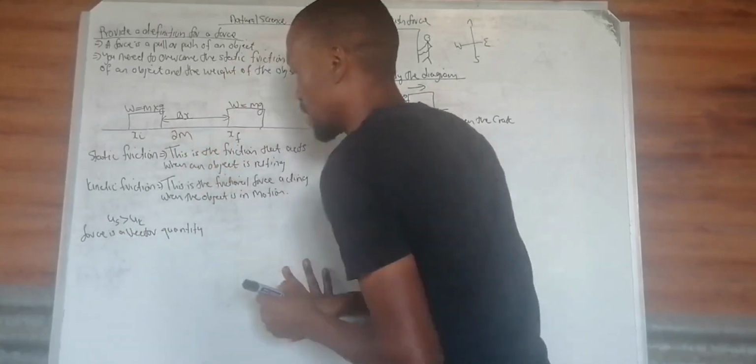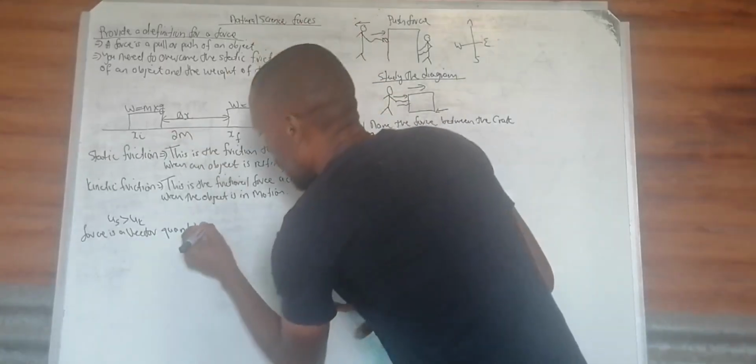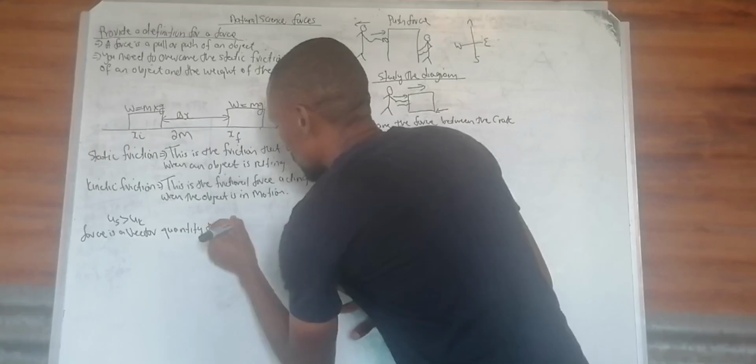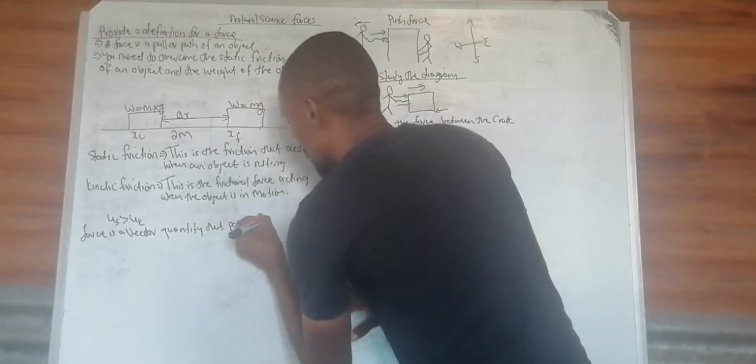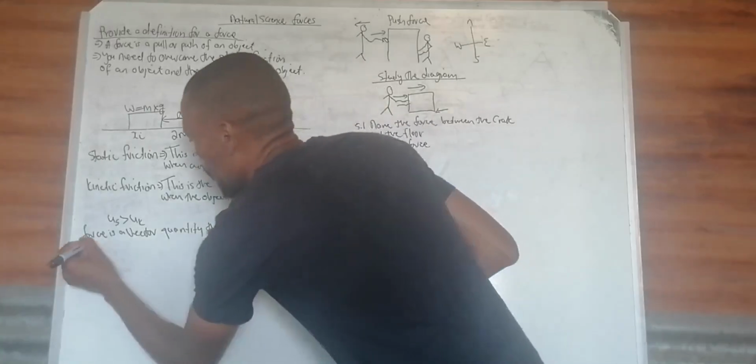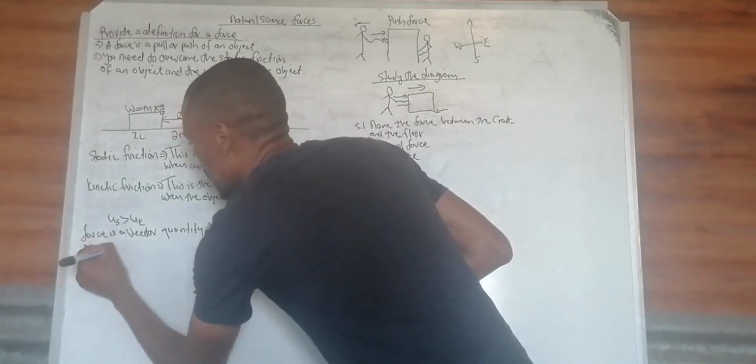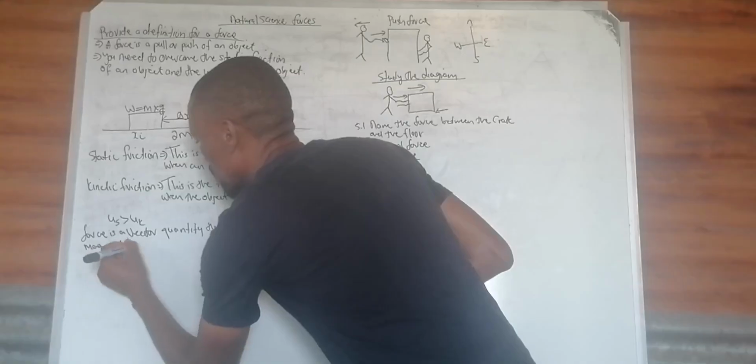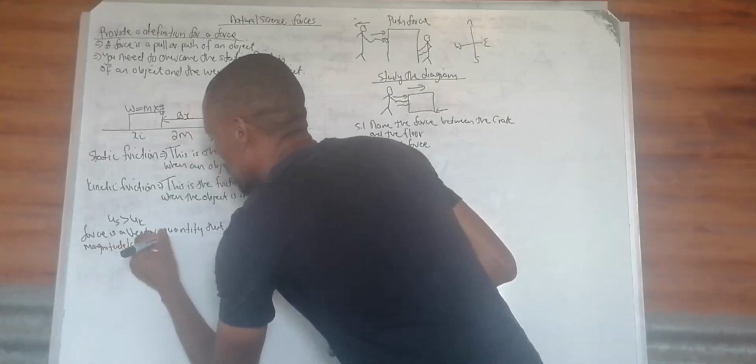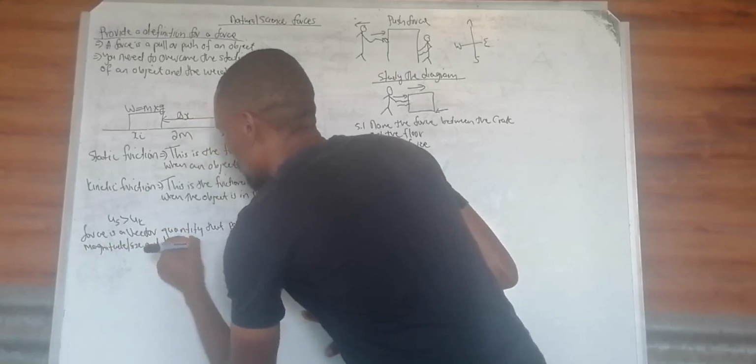A force is a vector quantity that possesses both magnitude, the size, and direction. That is what we call a vector.